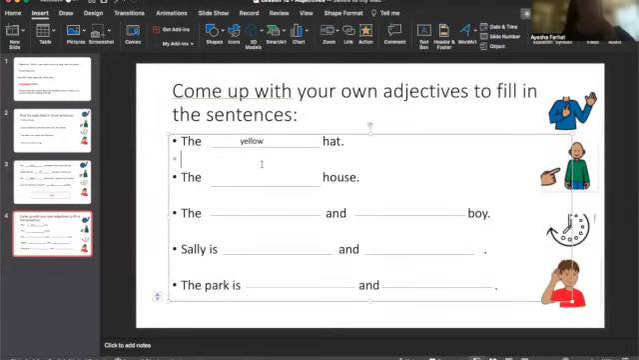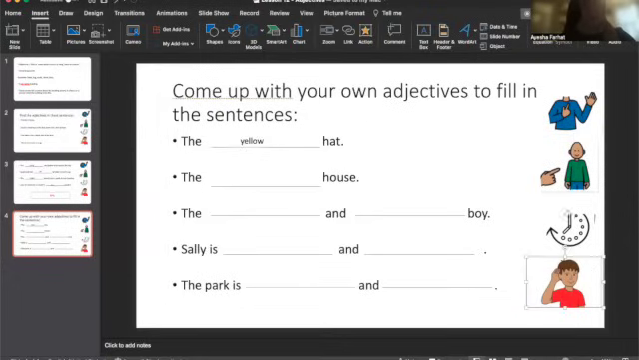Okay, now that we've done the first one together, you'll have some time to read the sentences, then think of the adjectives and do them yourself. So now pause the video here and continue when you're ready. Okay, so I hope that you've had some time to go through these sentences and now we will go through them together. Okay, so the second sentence is the something house.